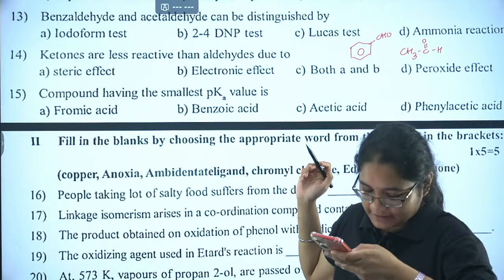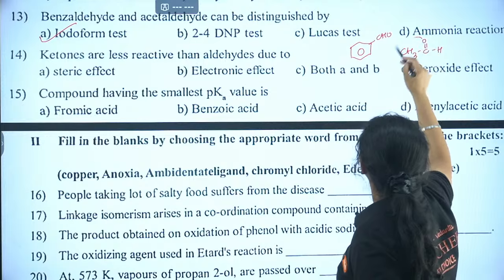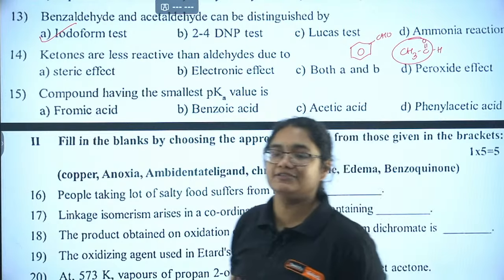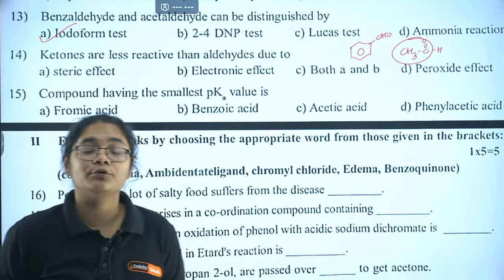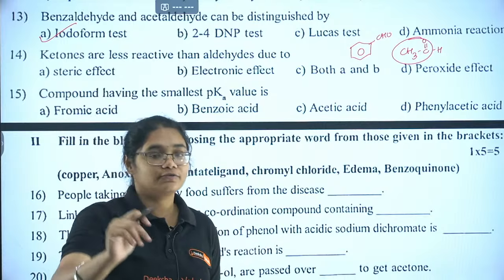Benzaldehyde and acetaldehyde, 13th, A, the iodoform test is absolutely correct here, because acetaldehyde has this CH3CO group, which always responds to the iodoform test.